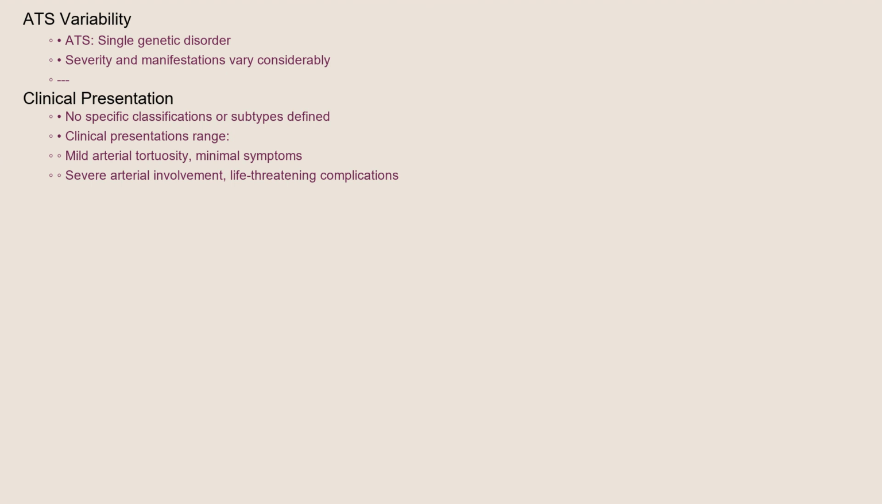Diagnosis of ATS typically involves a combination of clinical evaluation, imaging studies, and genetic testing. A physical examination may reveal the characteristic skin and skeletal abnormalities. Imaging techniques such as angiography, CT scans, and MRI scans can visualize the tortuous arteries and detect aneurysms or dissections. Genetic testing to identify mutations in the SLC2A10 gene confirms the diagnosis. While ATS is a single genetic disorder, the severity and specific manifestations can vary considerably. There are no specific classifications or subtypes defined, but the clinical presentation can range from mild arterial tortuosity with minimal symptoms to severe arterial involvement with life-threatening complications.